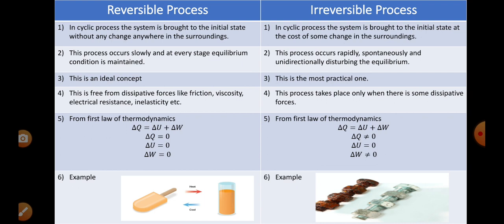But contrary to this, in an irreversible process, the system is brought to the initial state at the cost of some change in the surroundings.